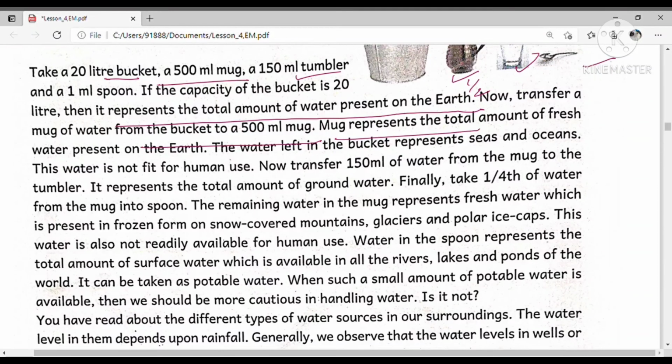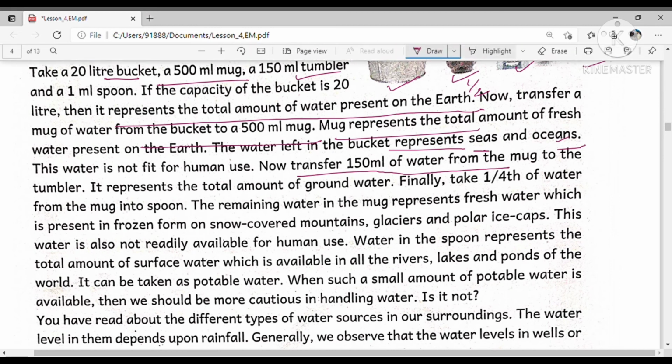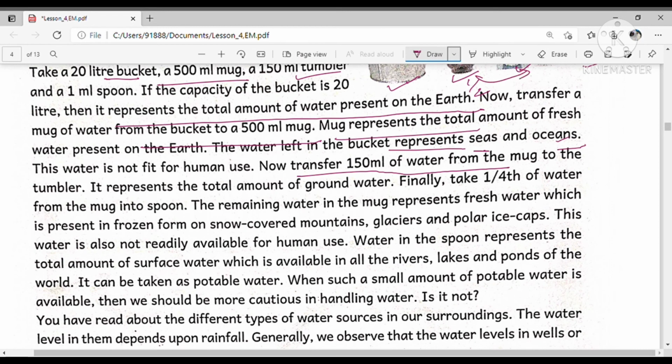The water left in the bucket represents seas and oceans. That means this 20 liters of water represents the seas and oceans and the 500 ml of water is fresh water. The water left in the bucket is not fit for human use. Now transfer 150 ml of water from the mug to the tumbler. It represents the total amount of groundwater.